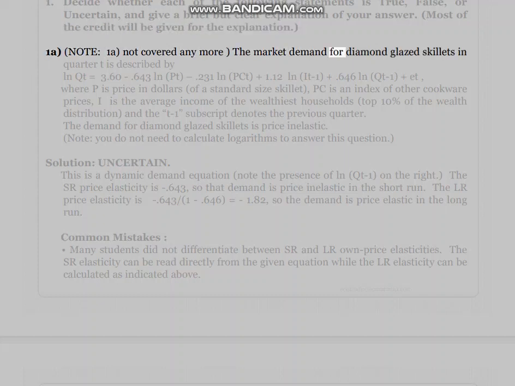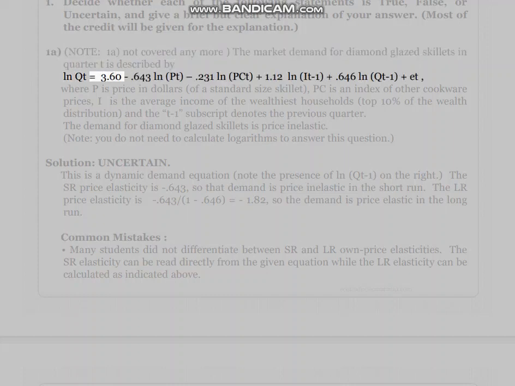The market demand for diamond-glazed skillets in quarter T is described by ln QT equals 3.6 minus 0.643 ln PT minus 0.231 ln PCT plus 1.12 ln IT1 plus 0.646 ln QT1 plus ET, where P is price in dollars of a standard size skillet.